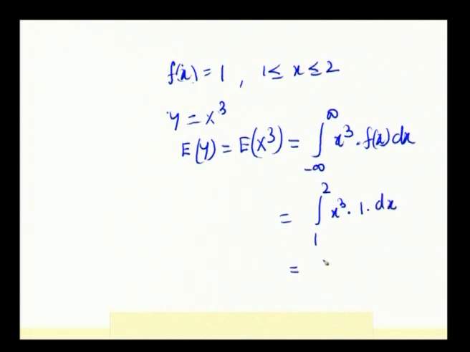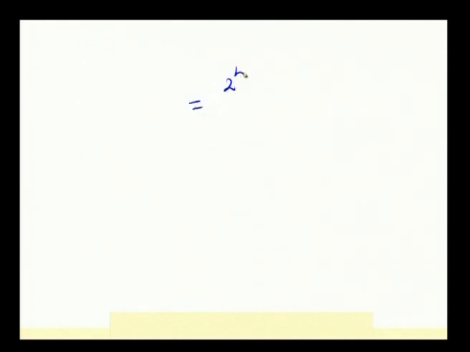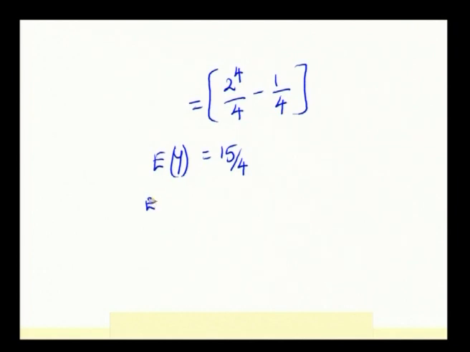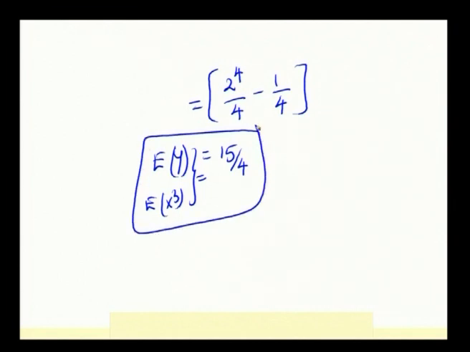Just integrate x cube, x power 4 by 4 within the limits 1 to 2, and integrating this is 2 power 4 by 4 minus 1 by 4, which is nothing but 15 by 4. So, expectation of y which is expectation of x cube both together is equal to 15 by 4. This is the answer. In this session, we have dealt with mean and variance using mathematical expectation and expectation of